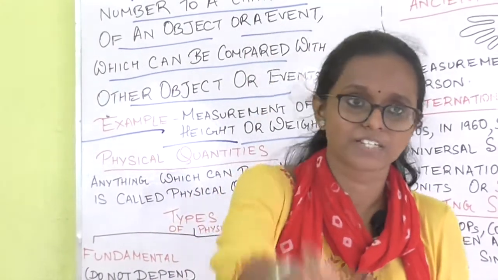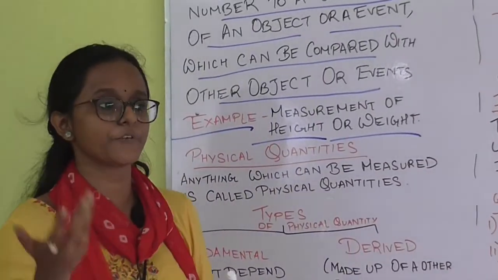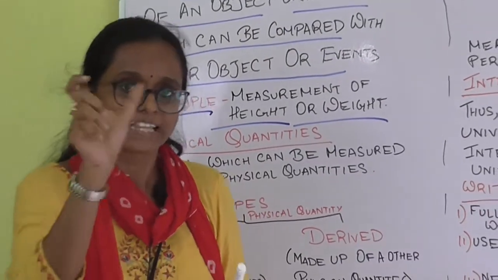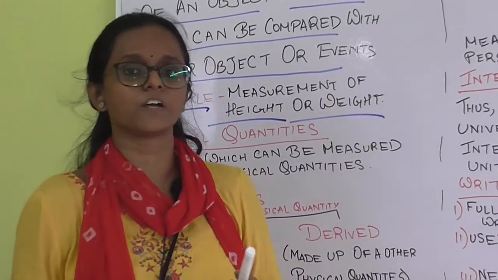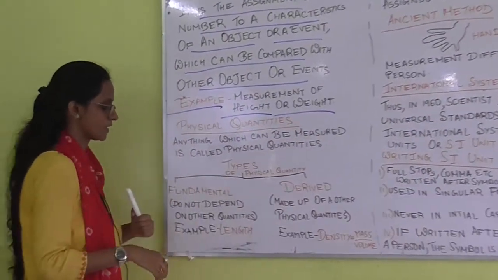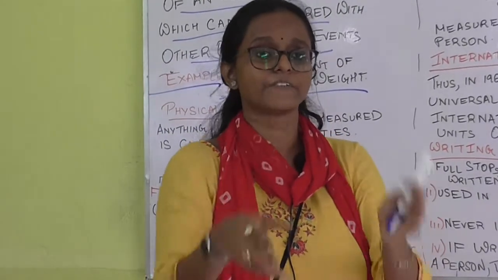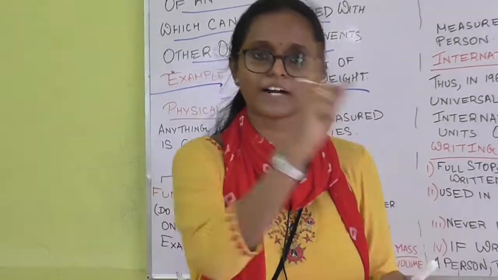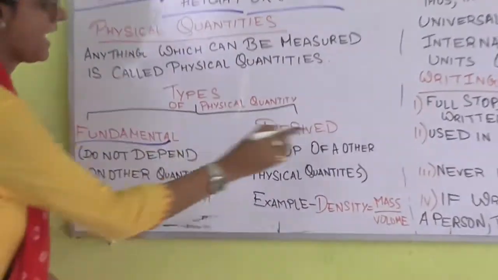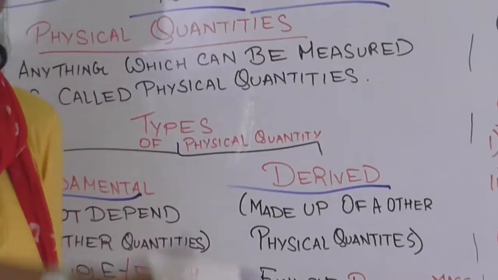Now in order to measure the height, what do we use? We use the length of the object. That means length is also a physical quantity. Next, the types of physical quantity. Physical quantities are divided into two types: fundamental and derived. What is the major difference between fundamental and derived?